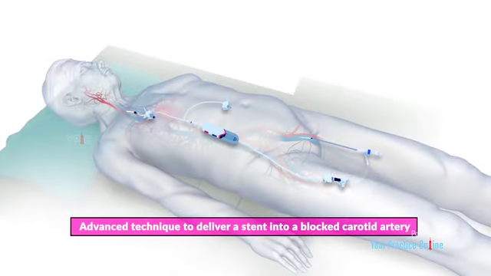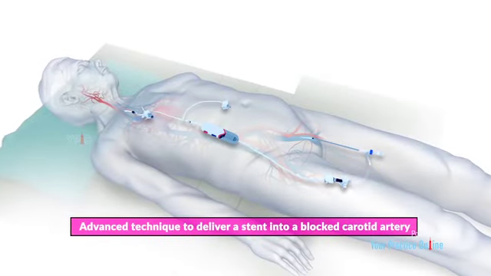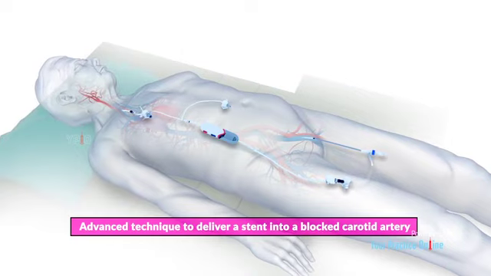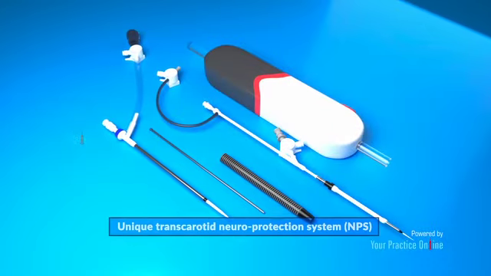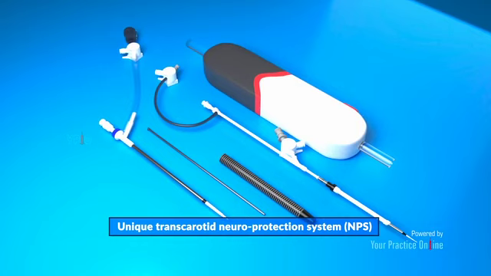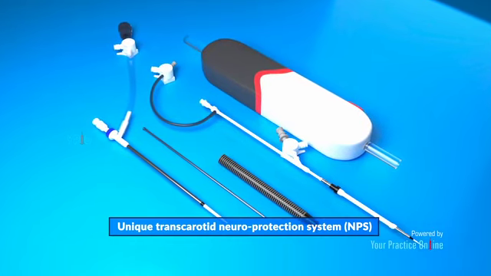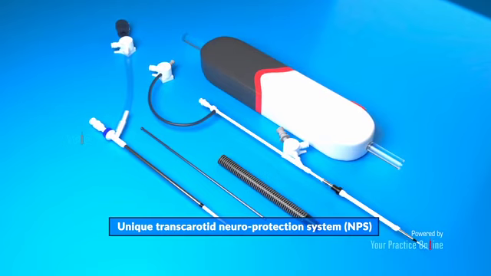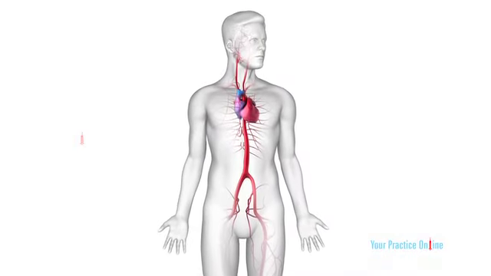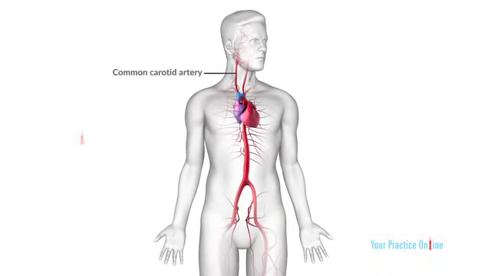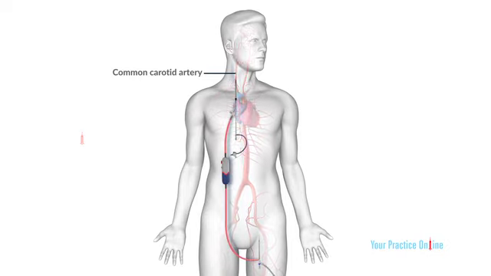TCAR is an advanced technique to deliver a stent into a blocked carotid artery. It utilizes a unique transcarotid neuroprotection system, NPS, that is designed to minimize the chances of stroke at the time of stent insertion. It allows your surgeon to directly access the common carotid artery at the neck and temporarily direct the blood flow away from the brain to prevent dangerous plaques from reaching the brain and causing a stroke during the procedure.